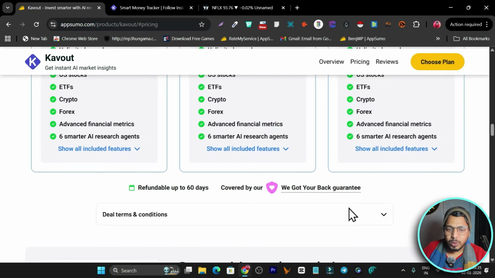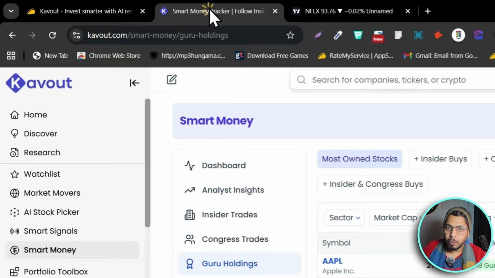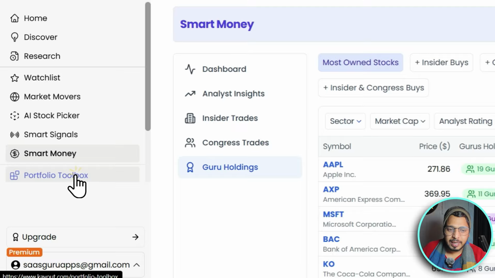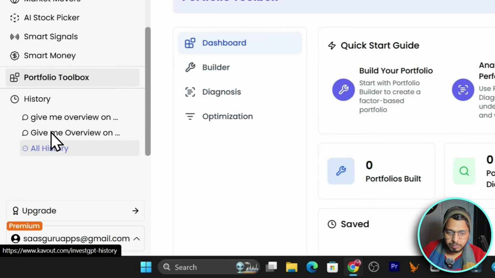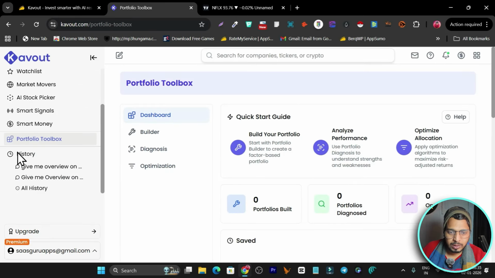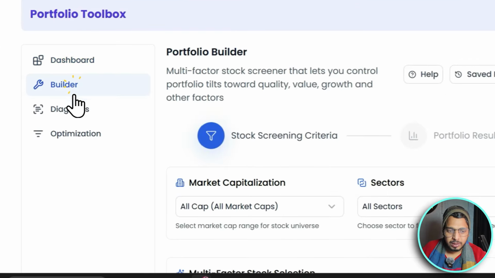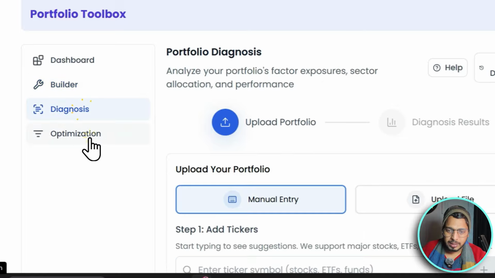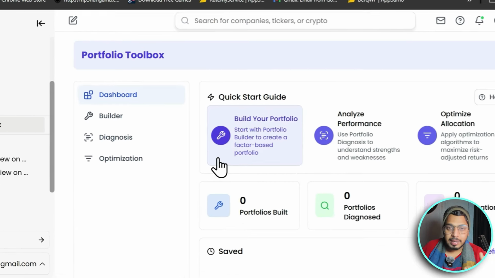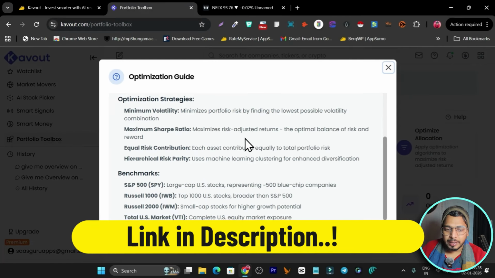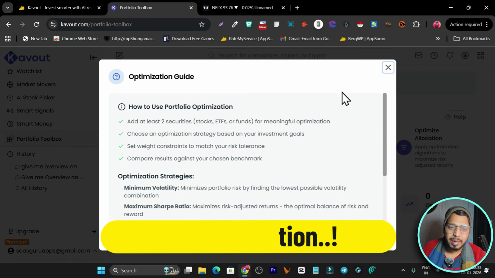You can also connect your portfolio. For example, let me go to the portfolio toolbox. If I click here on the portfolio toolbox, here you can build your portfolio, analyze performance, and optimize your allocation. You can just go to the builder here. There's also diagnosis and there's also optimization. So how can you do that? Simply go to build your portfolio, and this is the guide that lets you get started with portfolio building and optimization.